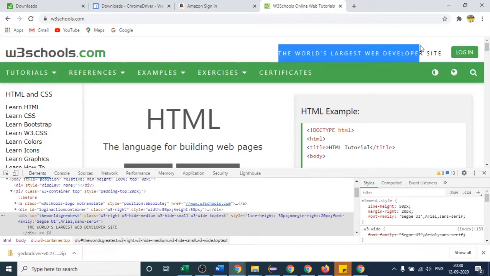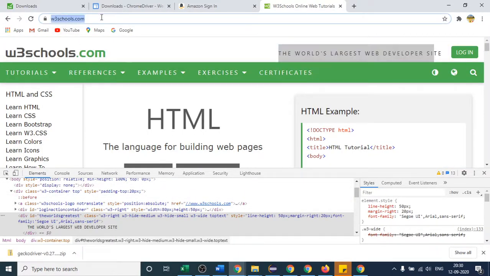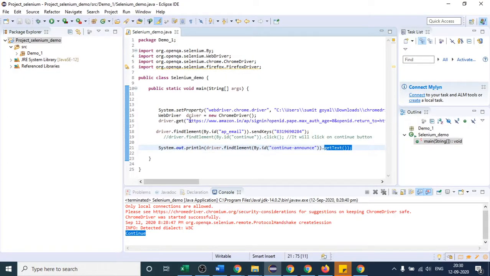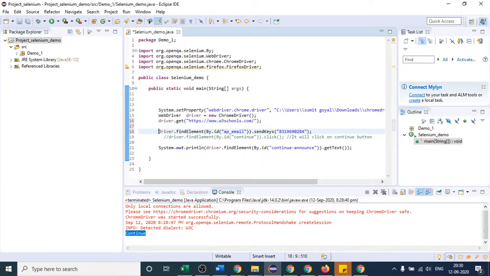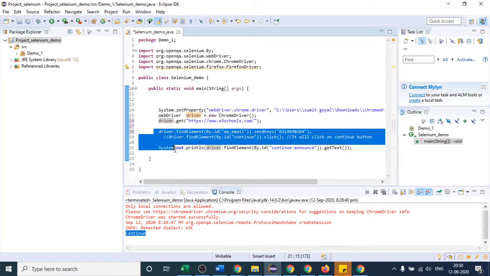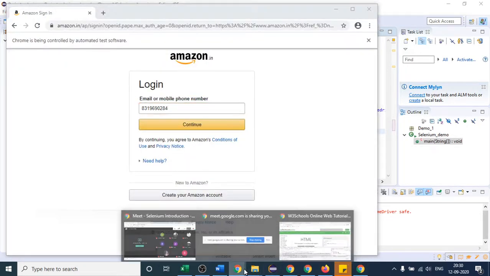To get this text in your console output, I will first open the website. I will copy the website URL and write it instead of this one. Let me remove this code and open the website again.